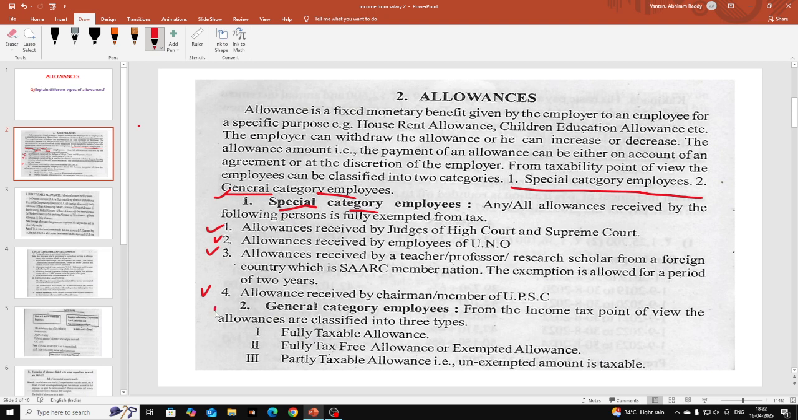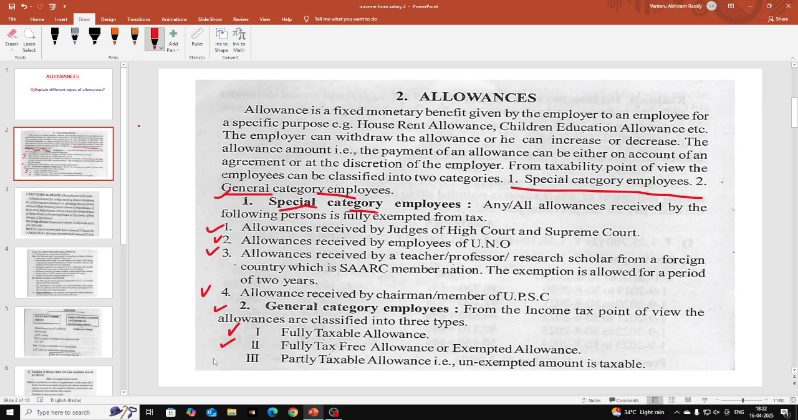The second employee category is general category employees. Employees who do not come under the special category come under general category employees. For general category employees, the allowances are divided into three types: fully taxable allowance and fully tax free allowance. Tax free means no tax will be imposed on that.